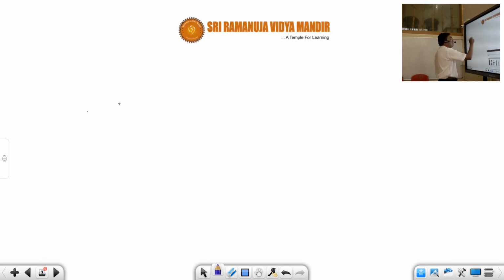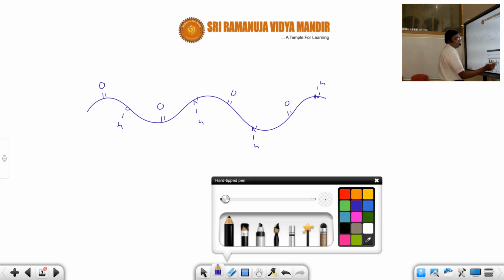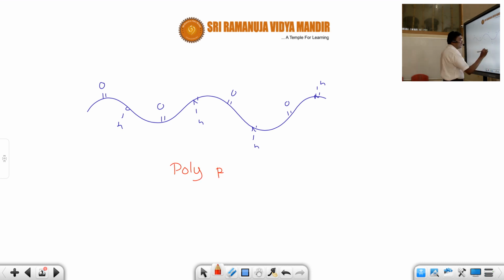Now, you know very well, you are made up of what? You are made up of proteins. So your skin, your hair, everything, the body, the muscles, everything is made up of proteins. Proteins are nothing but amides, a polyamide. They have these amide groups. This is a protein basically. This is called a polypeptide, a polypeptide chain. This is also called protein.